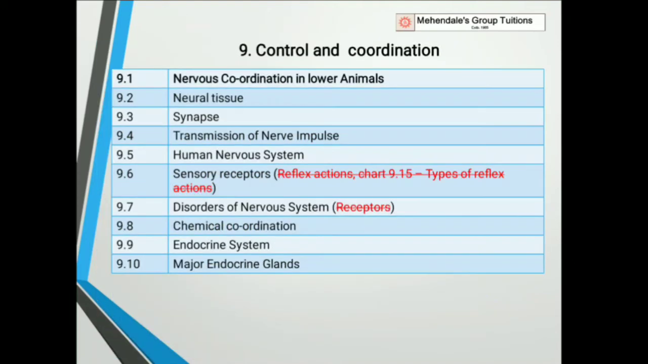In chapter number 9, which is control and coordination, under sensory receptors, you have a topic which is reflex action and their types. So only that is deleted. Other topics from sensory receptors are there. And under disorders of nervous system, the subtopic receptors is deleted. So please note the changes. The whole topic is not deleted, but just the subtopics are deleted.